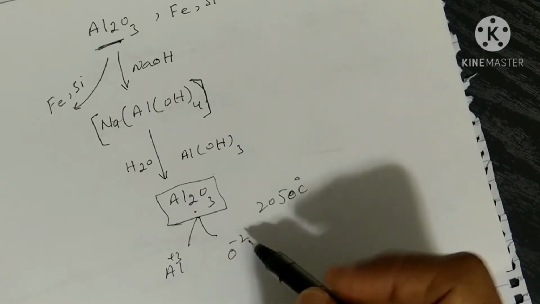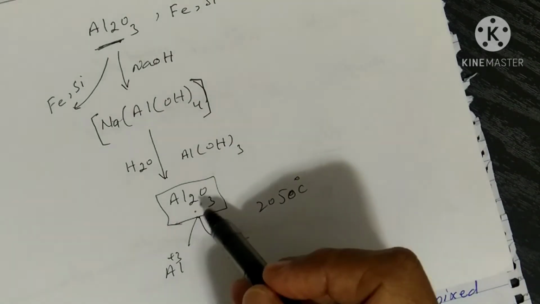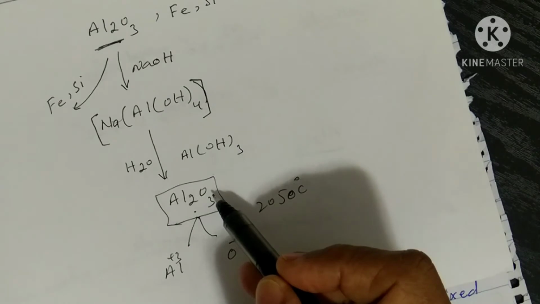To reduce the cost of energy, this aluminium oxide is treated with cryolite.